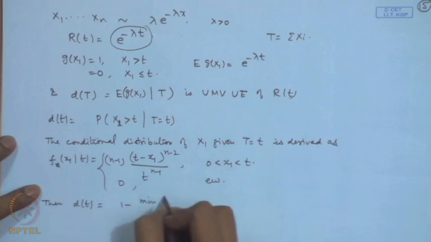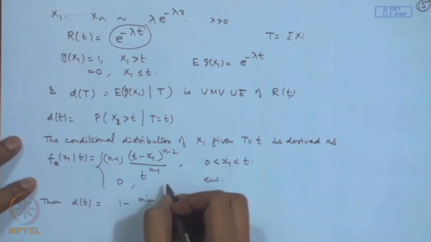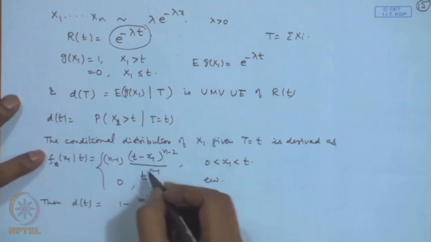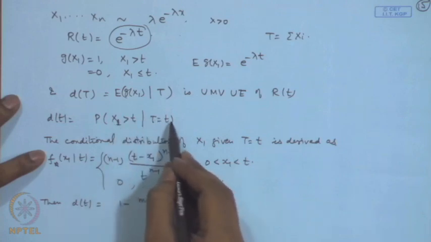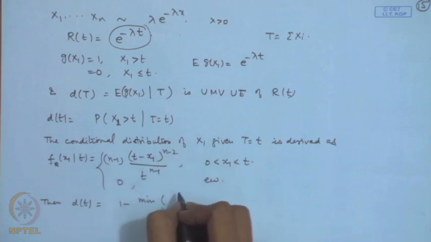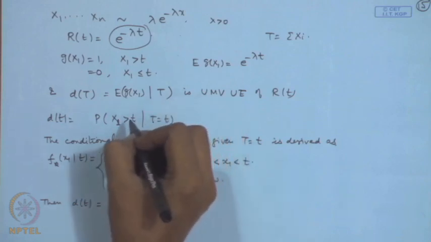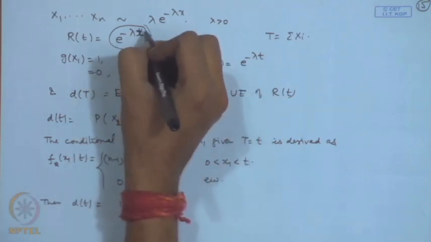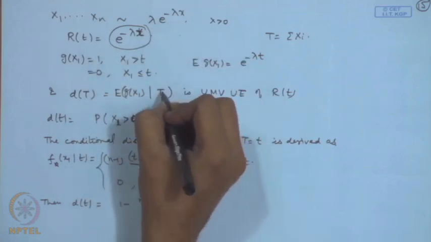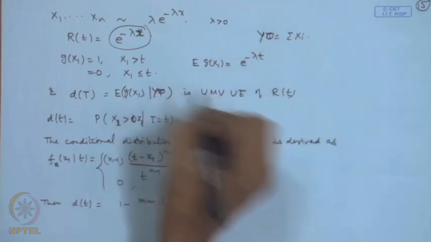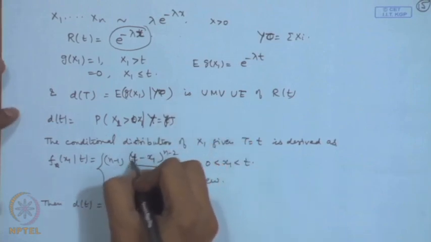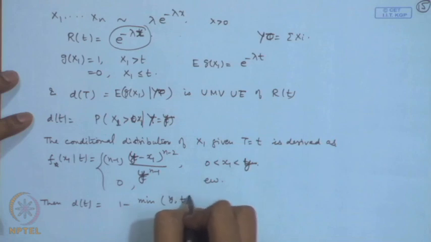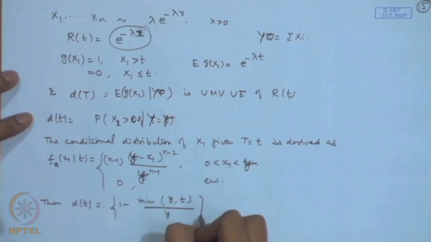So, this probability of x1 greater than t then turns out to be simply one minus minimum of t and... okay, there is a confusion here, I should have used a different notation. Let us use a different notation y here, small y. So, the conditional probability of x1 greater than t given t is equal to t turns out to be simply minimum of y and t divided by y to the power n minus 1.